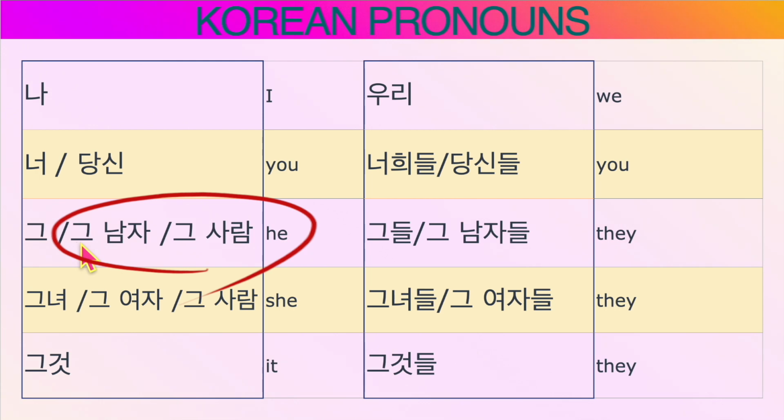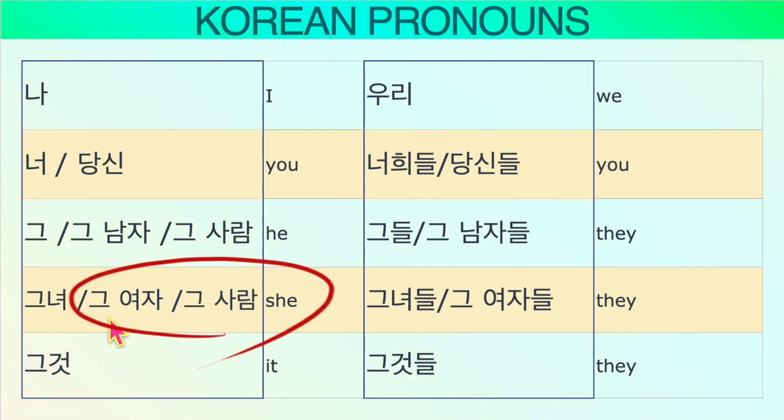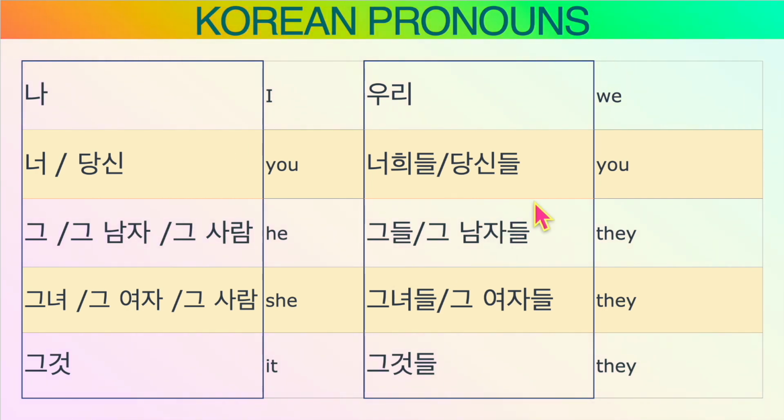Instead, we use 그 남자, literally translated the man, 그 사람, the person. Same as she, 그 여자, the woman, 그 사람, the person. These expressions are more commonly used. You hardly see people using 그 or 그녀 in spoken language. So here again, 그 남자들, plural pronoun, 그 여자들.